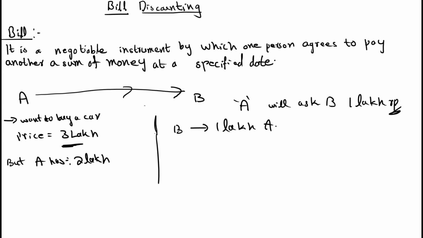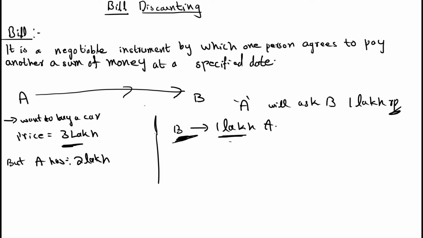Then after 1 month B needs that money. That time B will meet A and ask him to return the money. That time there may be cases, right? Because it's money, A may refuse to give back his money. See, 1 lakh is a big amount. B is asking for his money, but there is a chance that A may refuse to give it back. That time there is a loss for B, right?